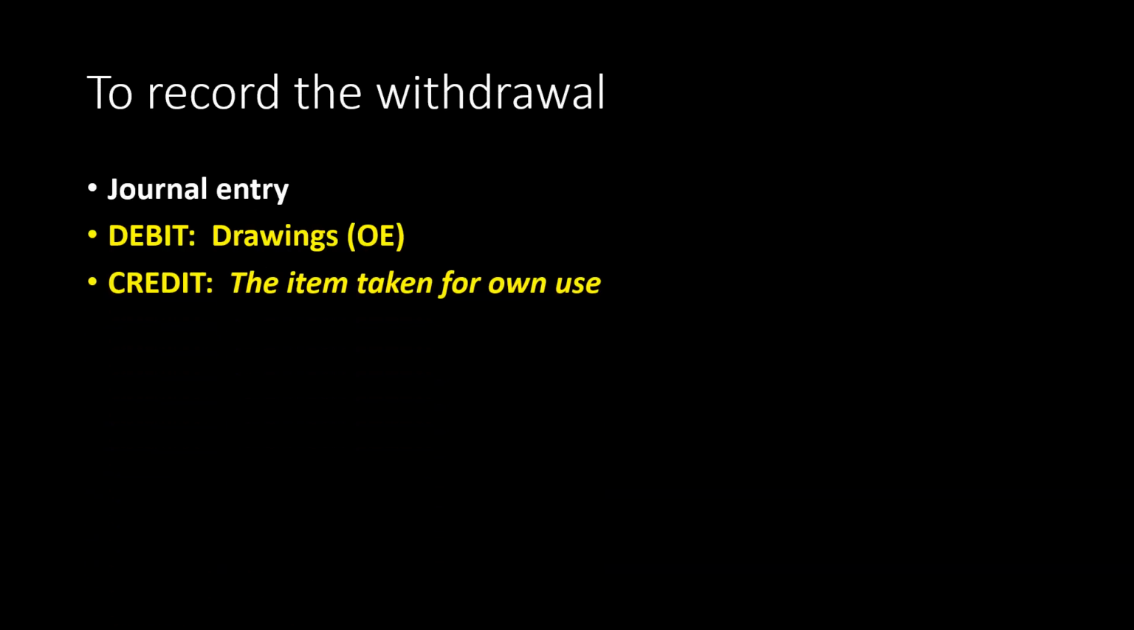Okay, so we debit drawings, which affects your owner's equity, and we credit whatever he's taking, be it trading stock, consumable stores, equipment, vehicles, whatever. All right, and then your narration would be trading stock taken for personal use.